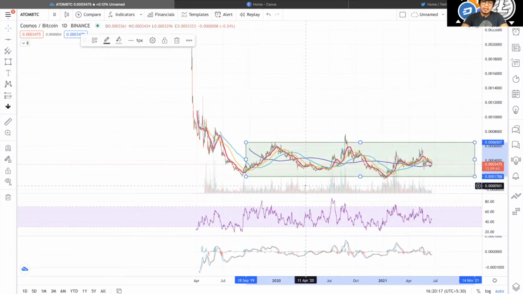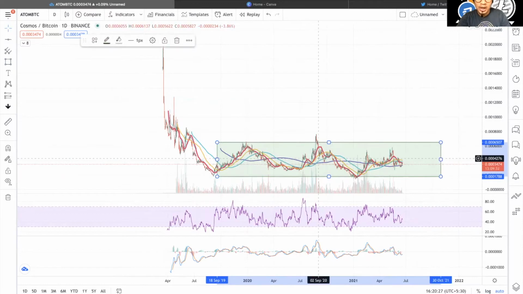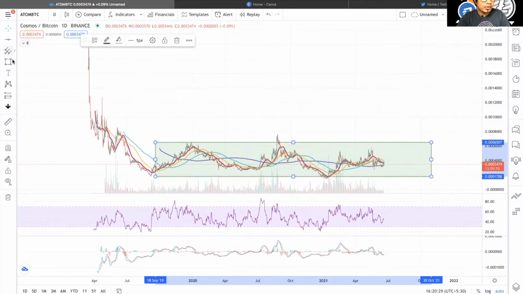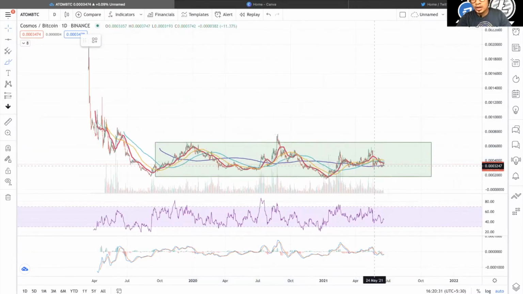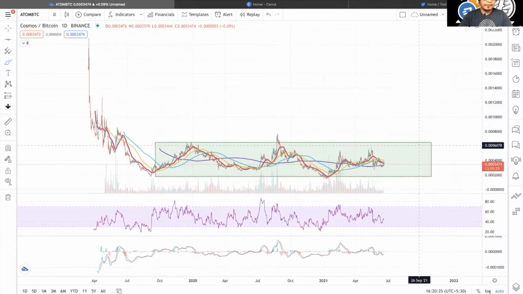Like it has a major range bound construction which it has tested multiple times. Once this is broken, I guess altcoin season will be good here for Atom in the BTC pair as well. But until this particular region is broken, I won't be trading it that much. In the USDT pair, once that $17 is broken, I can go for longs, but always keep an eye.